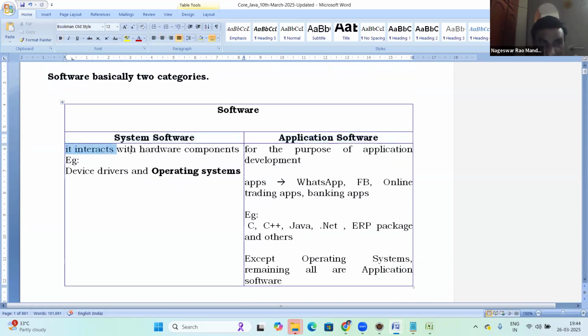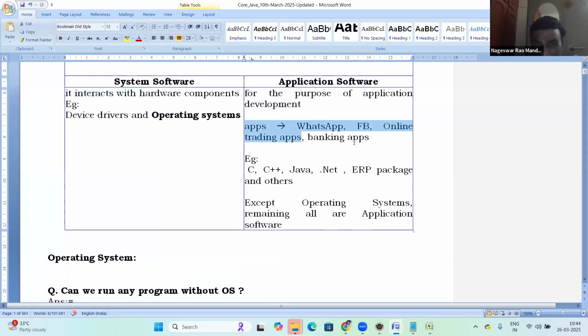System software interacts with hardware components. The best example is the operating system. Application software is for the purpose of application development. Examples of application softwares are C, C++, Java, .NET, and this. Except operating systems, remaining all are application softwares.